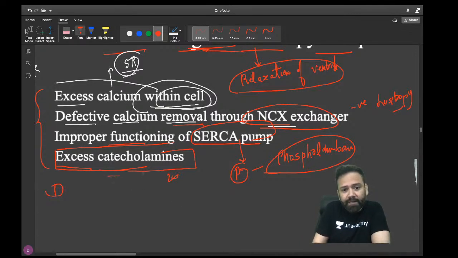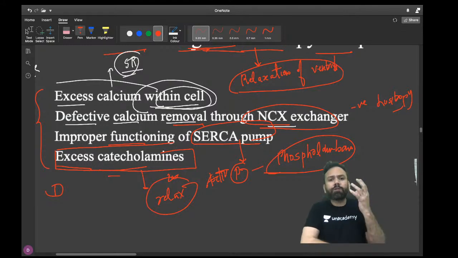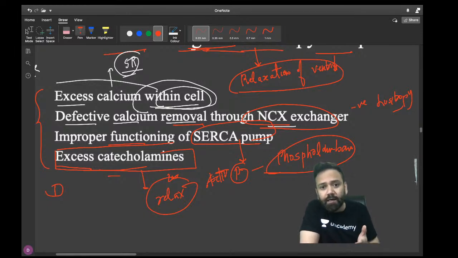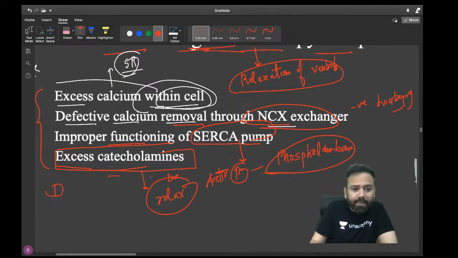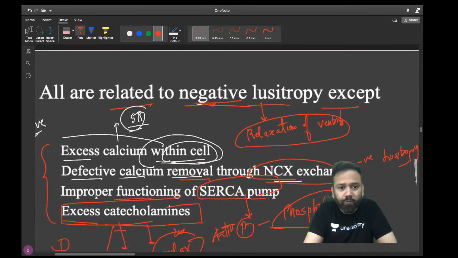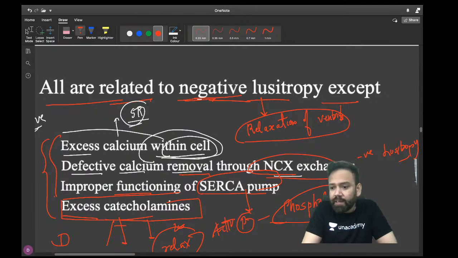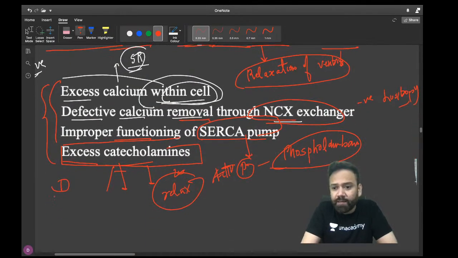Now, excess catecholamine, yes, they help in proper relaxation because relaxation is also an active process. So what do they do? Catecholamines will cause phosphorylation of phospholamban and SERCA. So calcium will be influxed back inside and that will cause what? Positive lusitropy action. So this is the only option which is having positive lusitropy action, not negative. And the questions were asking about the negative. So all were causing negative lusitropy action. Only one here is causing positive lusitropy action.